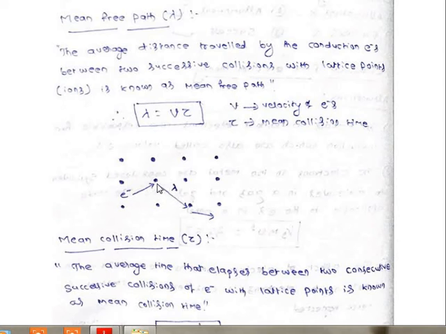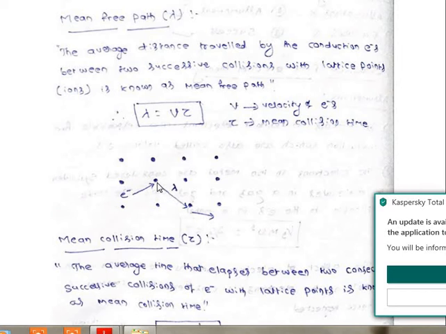See, electron is going and colliding with this first nucleus, then it is changing the direction and it is collided here, then it changes the direction. See here, the average distance between the two successive collisions is represented by mean free path. So that mean free path is represented by lambda, that is equal to v into tau. V is the velocity of the electron and tau is the mean collision time.